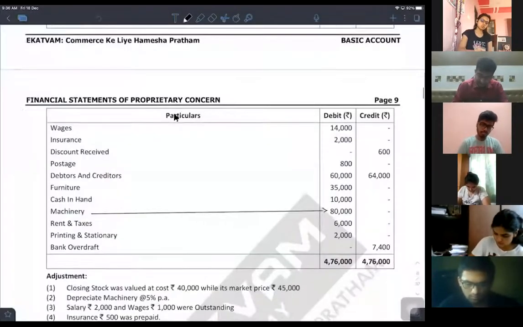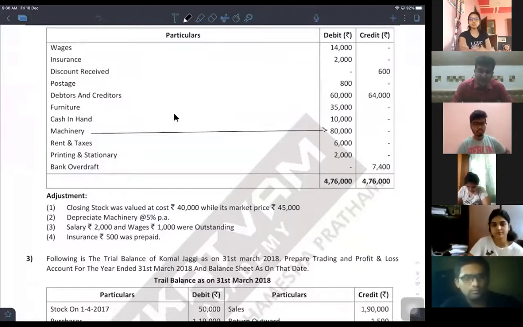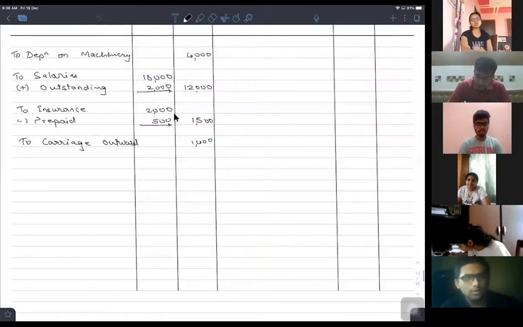Next, wages we are done, insurance already completed. Discount received is an indirect income or not? जैसे discount allowed is an indirect expense, उसी तरह से discount received is also an indirect income. So that will appear in the profit and loss account onto the credit side.